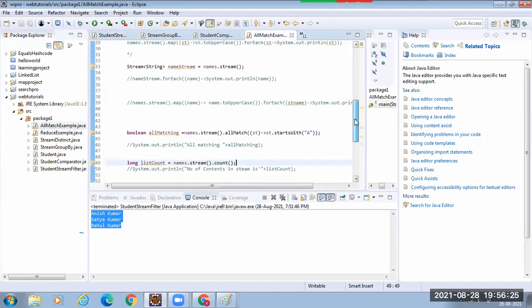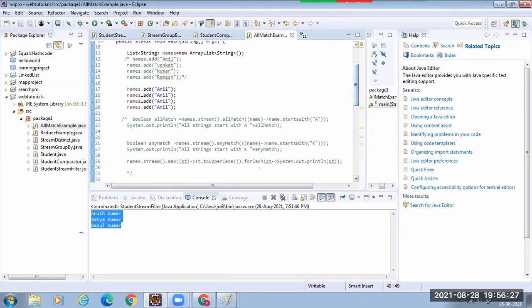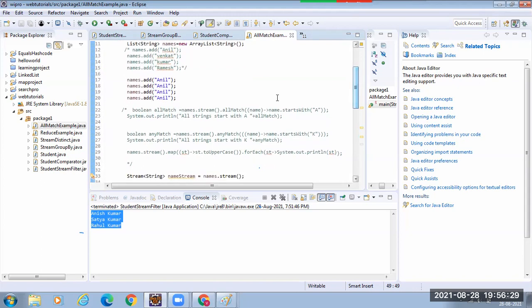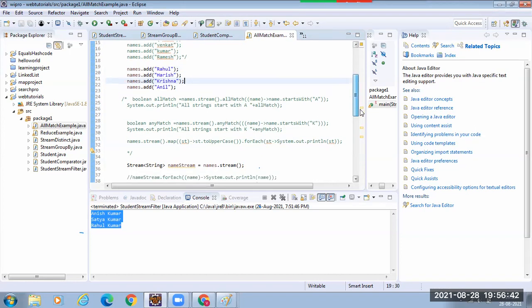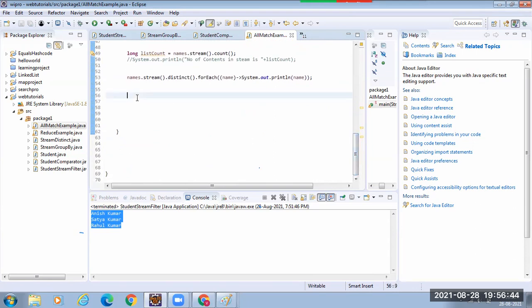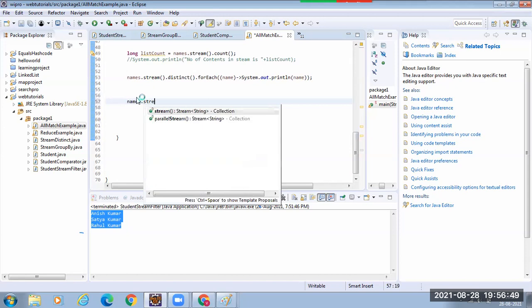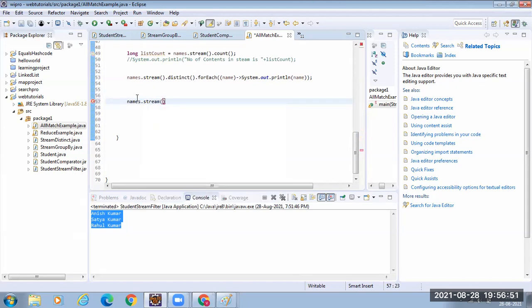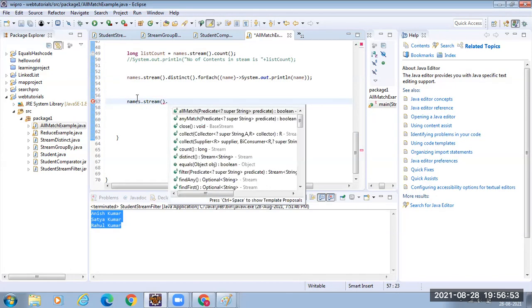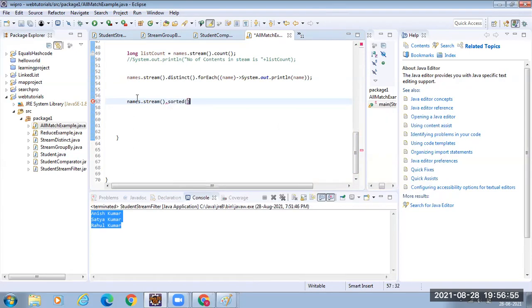See, I have names.add, right? Let us make this Harish Krishna Rao. Say I want to sort the contents in the stream. Okay, how to do that? First, names.stream. Always the first thing that you need to do is calling the stream method. Then just call the sorted method.